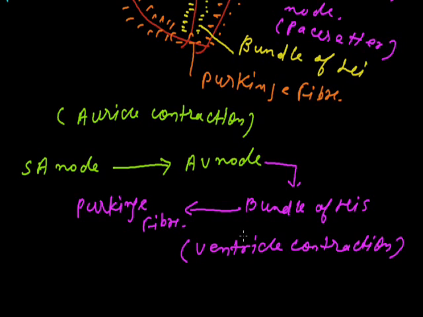We have simply started the structure earlier: when the auricles contract, the blood will reach the ventricles, then the ventricles will contract, then blood will reach the respective parts. From the right ventricle it will move to the lungs through the pulmonary artery, then from the left ventricle it will reach the different parts of the body through the dorsal aorta.